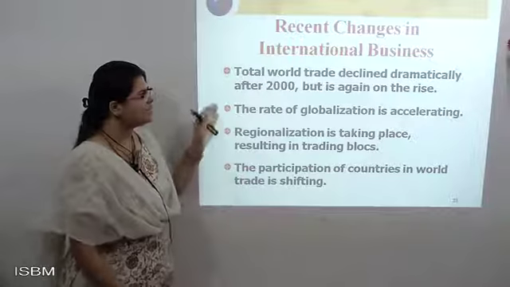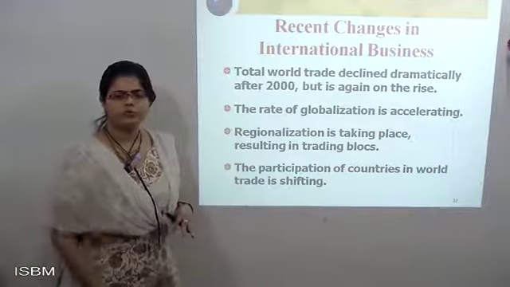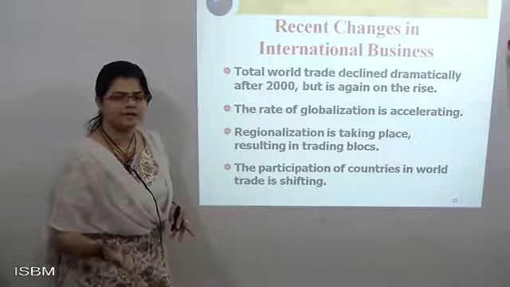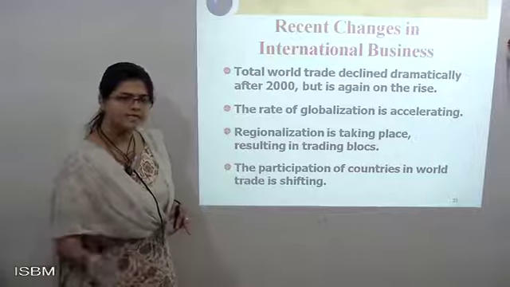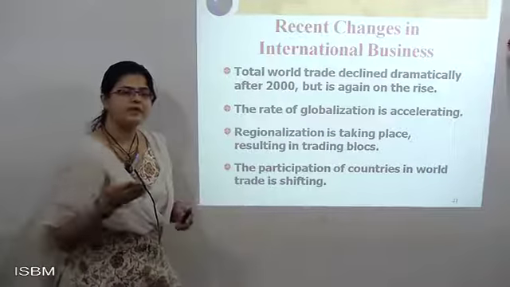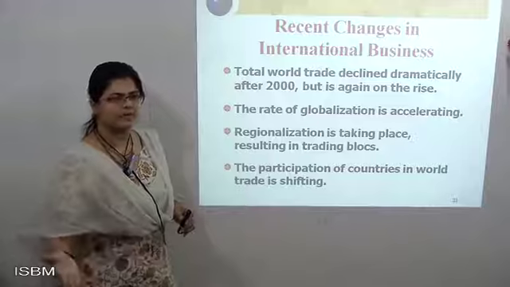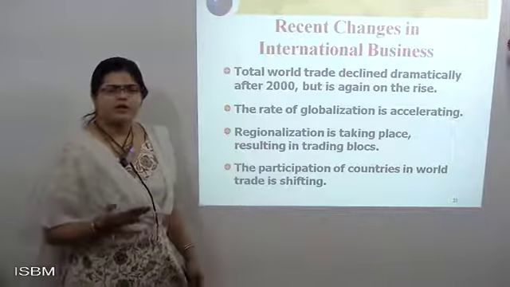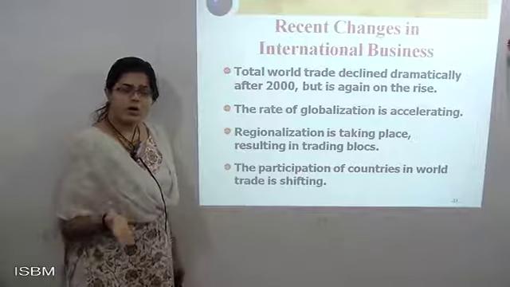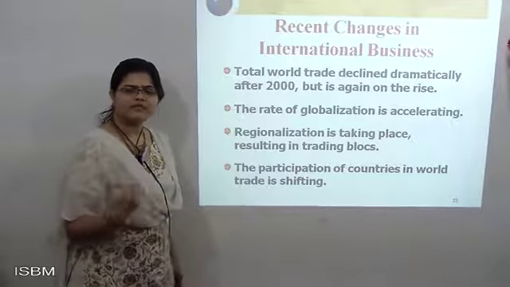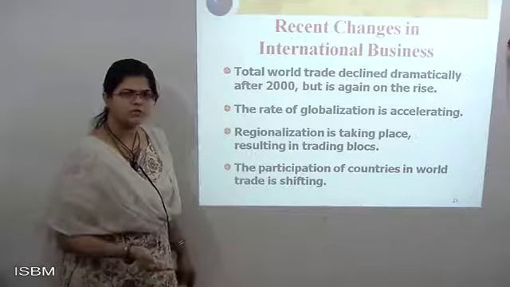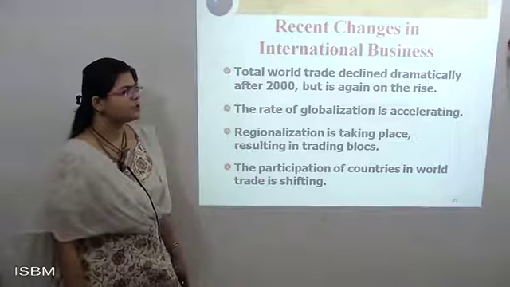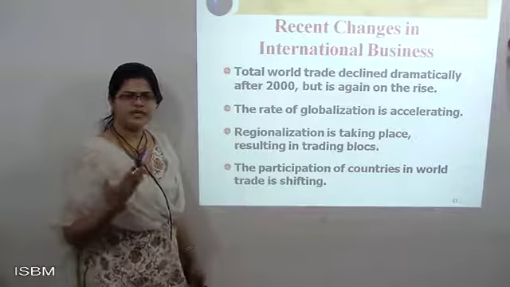But still people are planning to grow more and more, and it will rise. It has been rising, meaning it has not declined, it has been growing. Currently it is growing, because nowadays you trade, you do business online, you do transactions from one country to some other country. You can see the growth. The rate of globalization is accelerating, growing more.